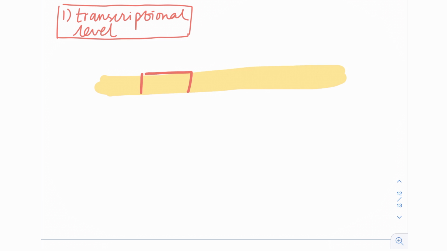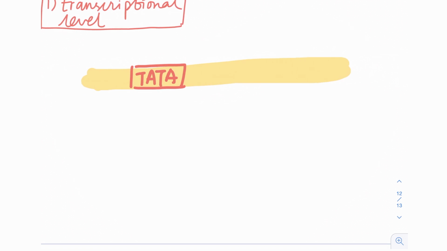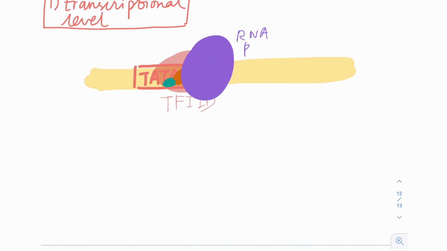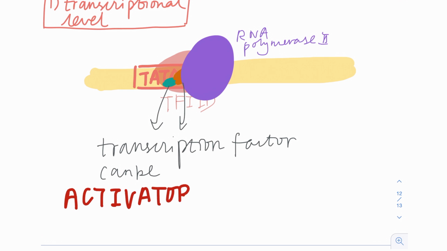There is a region upstream of the start site of transcription in eukaryotic genes called the TATA box. It is a region that consists of mostly A and T base pairs. The protein TFIID binds to the TATA box first, changing its own shape as well as the shape of the DNA. Following TFIID, several transcription factors bind to the complex, which prepares the RNA polymerase II to bind. These transcription factors can be activators or repressors.